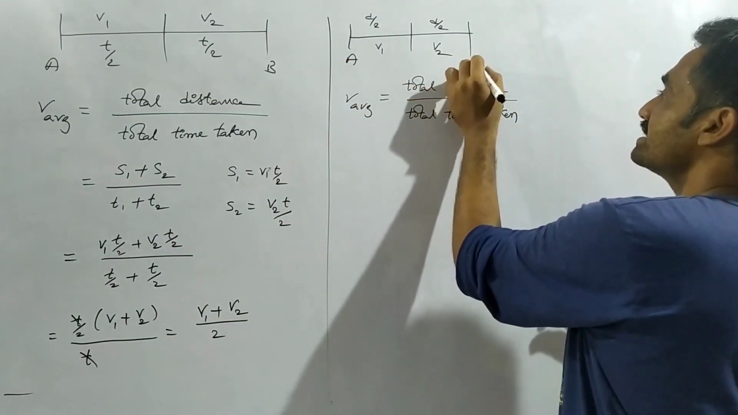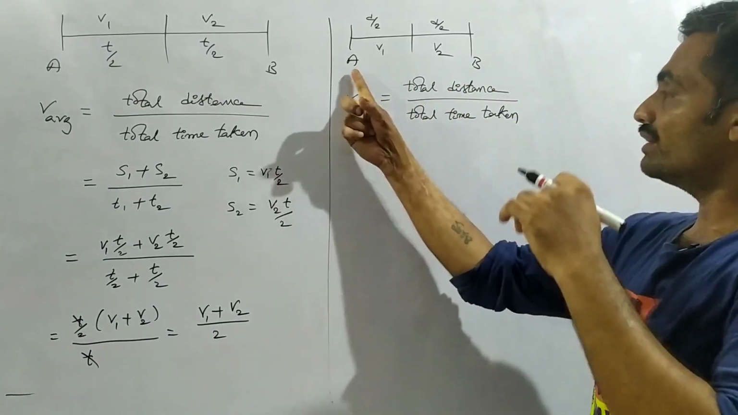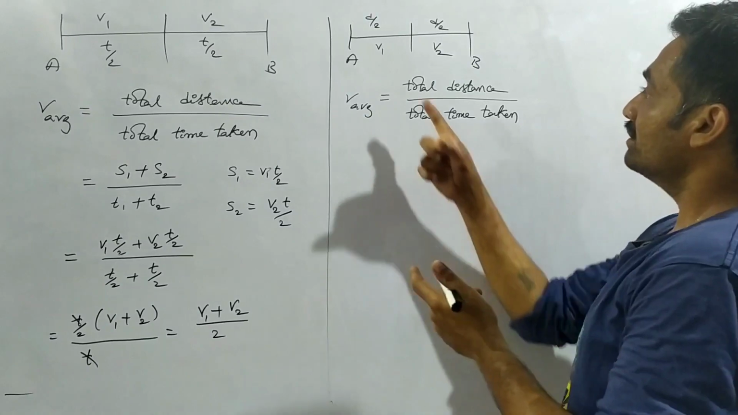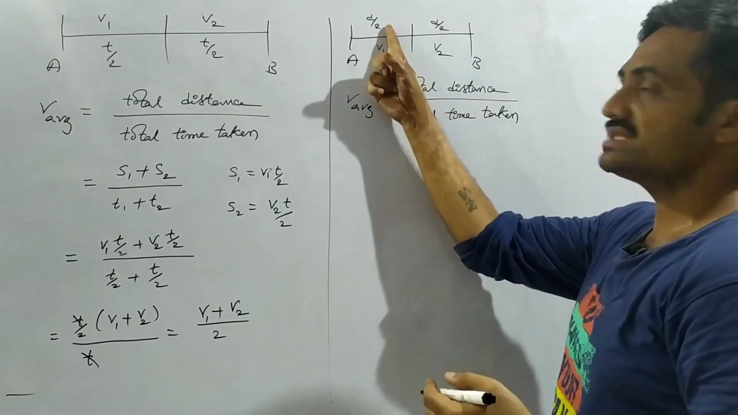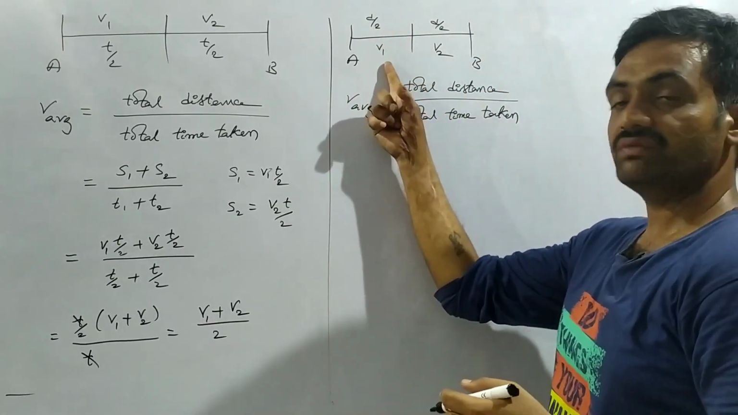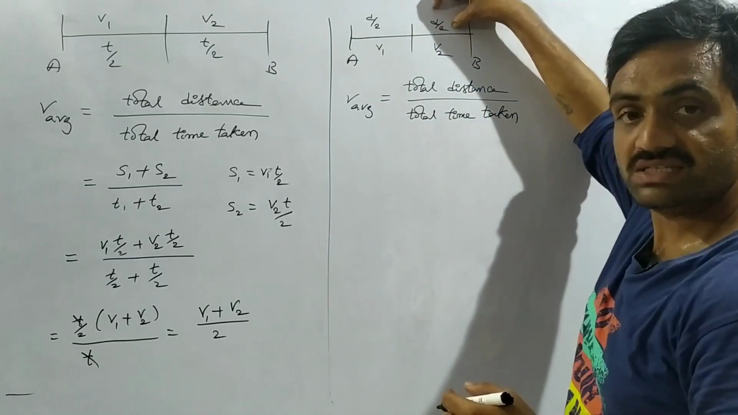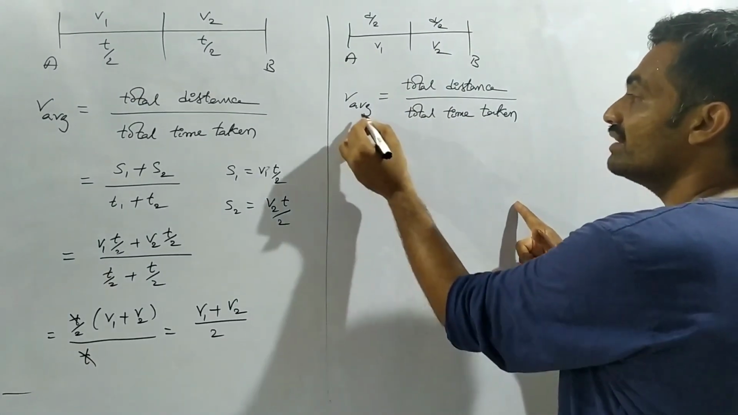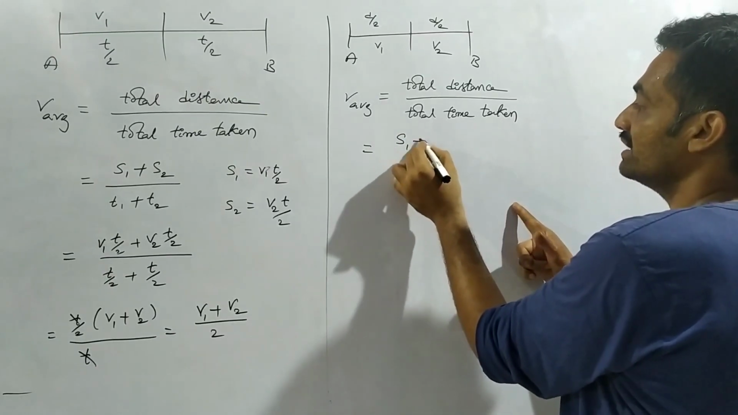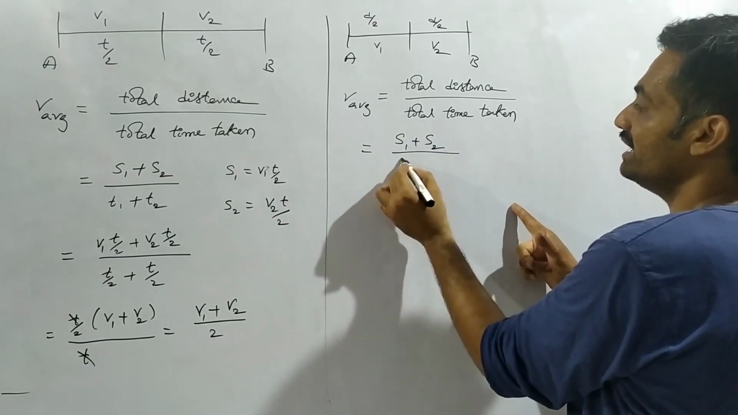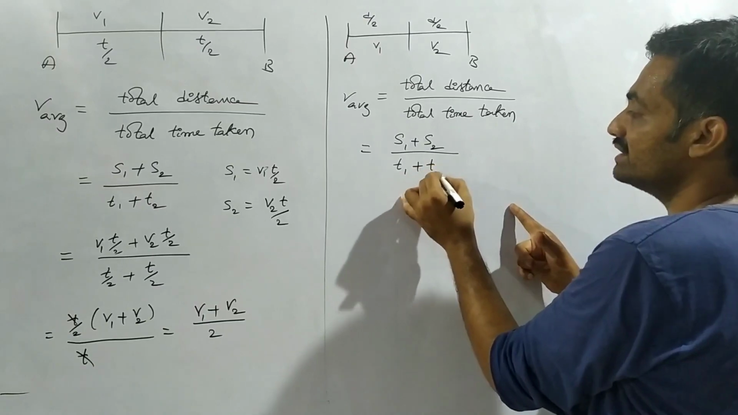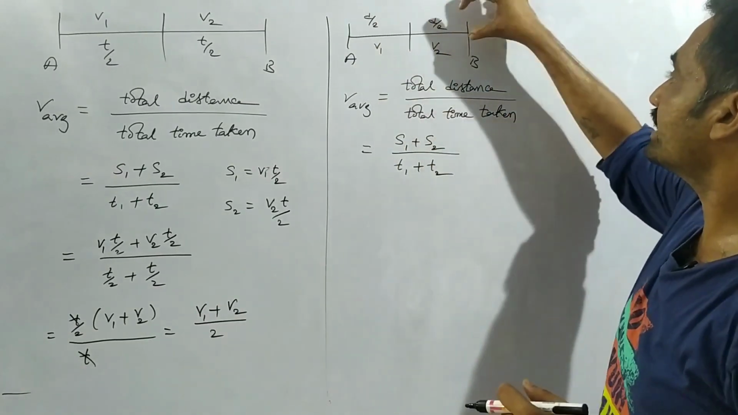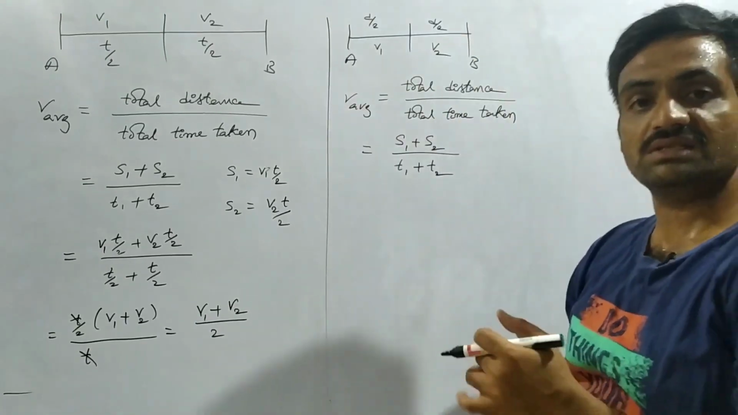Now let us consider the second case. If a body has traveled from one point to another point, observe that for half of the distance it has traveled with a velocity of V1 and the next half of the distance it has traveled with a velocity V2. Then based on the formula, average speed equals S1 plus S2 by T1 plus T2. Observe that here he didn't give the time taken by the body in order to travel this distance.